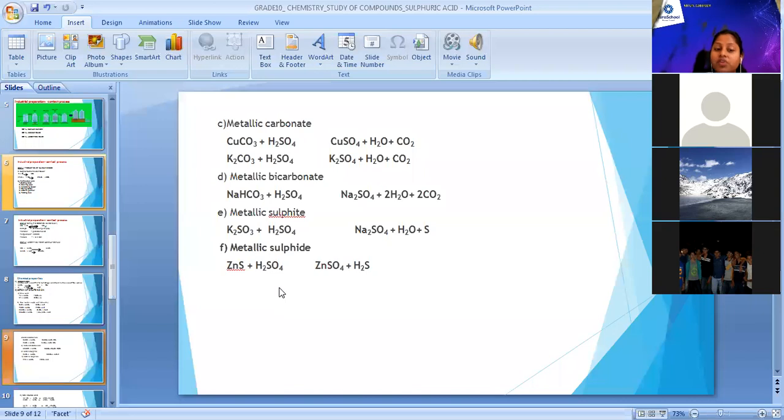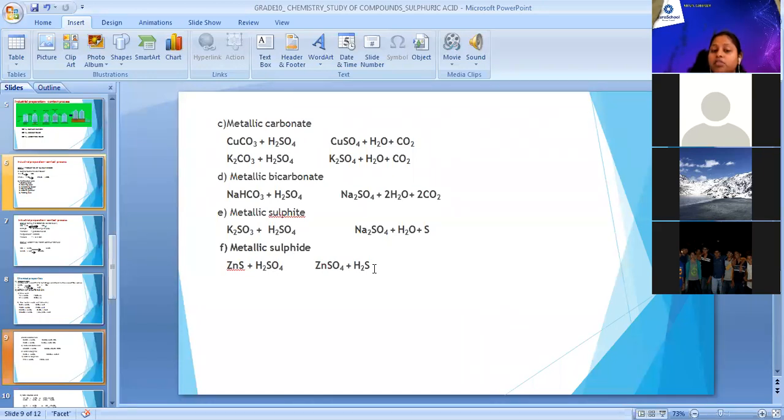Same way, when we react sulfuric acid with a metallic sulfite like K2SO3, it will produce K2SO4 with formation of water and SO2. By mistake I have written S there, but it will produce SO2 gas in the reaction, sulfur dioxide gas. Then metallic sulfide like zinc sulfide, when a metallic sulfide reacts with sulfuric acid, it produces zinc sulfate with formation of H2S gas, right?